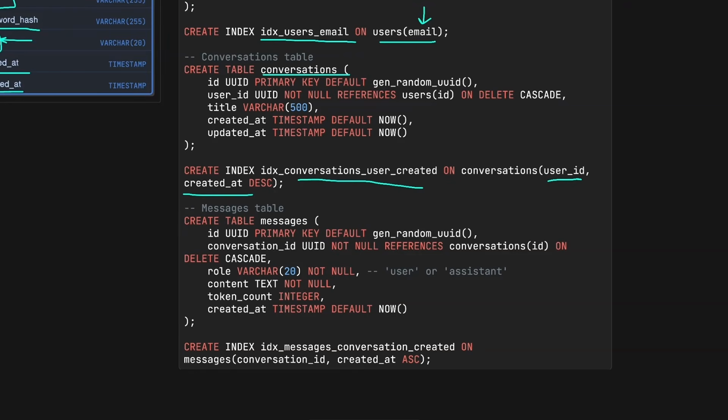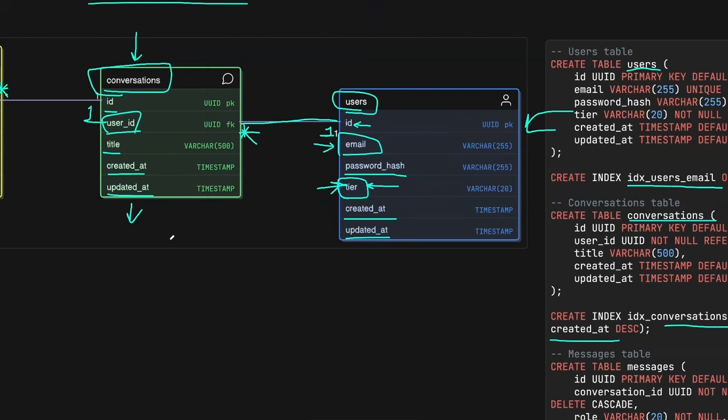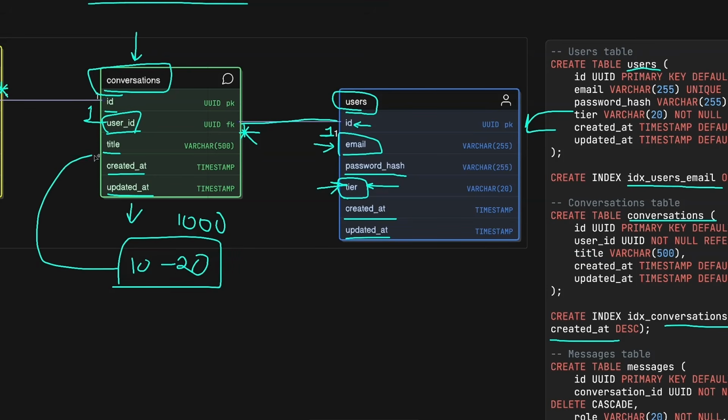The reason for this is we will frequently need to fetch users' conversations and sort them by the recent. So they will have, let's say, 1,000 conversations once they use the platform a lot. But when loading the account, we only need to fetch, let's say, 10 to 20 conversations, which are the recent ones. That's why this index will help us to query this from the conversations table quickly.